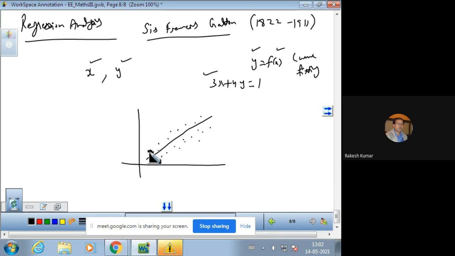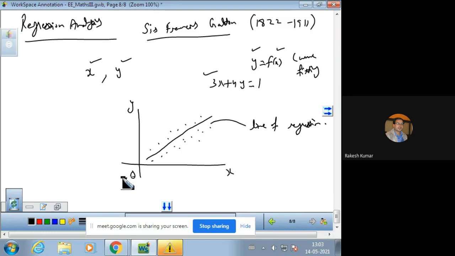When the points of the scatter diagram concentrate around a straight line, then the regression is called linear, and this straight line is known as the line of regression. So this is the meaning of a linear regression.